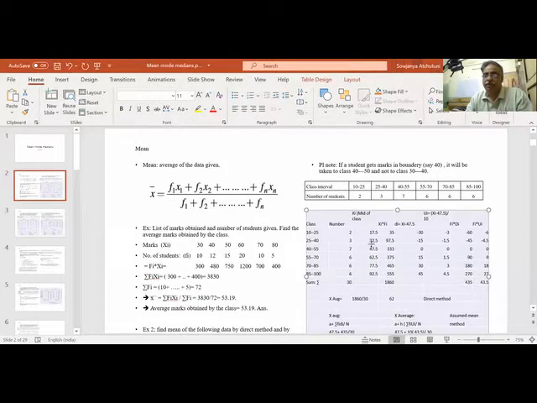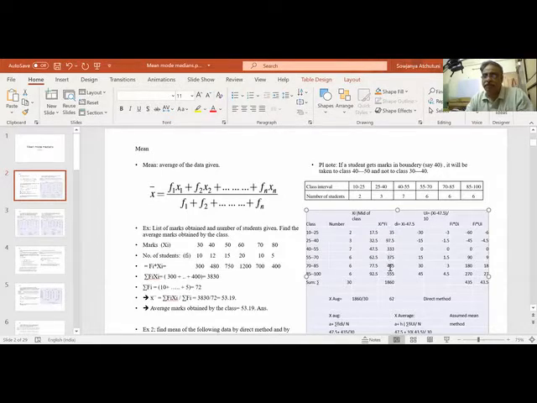This is the average. So this we call xi. This is x1, where i is 1 to n: x1, x2, xn. So this is fi: f1, f2, f3, f4. So this is xi. Because I cannot multiply 2 with 10 or 2 with 25. I have to multiply with the average of this class. So that is 10 plus 25 by 2. So we got the average and we multiply xi with fi.